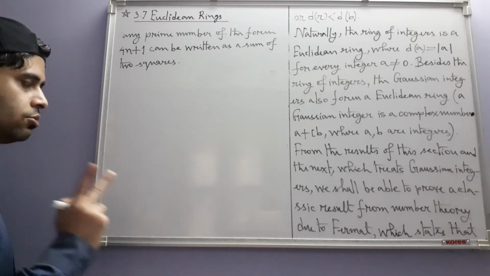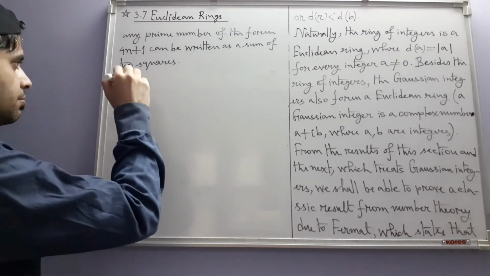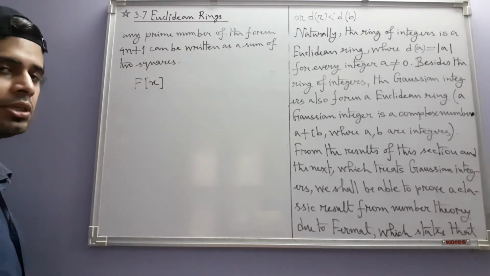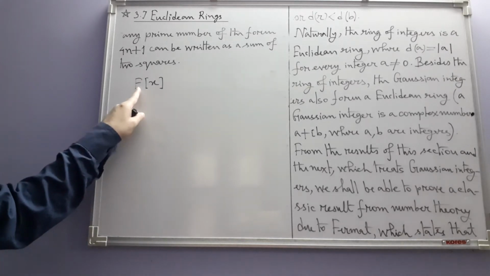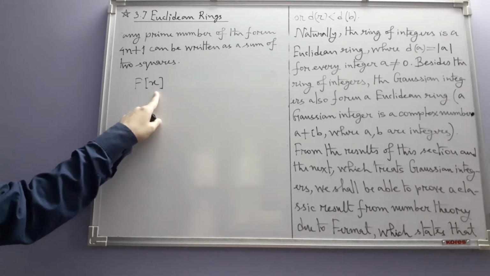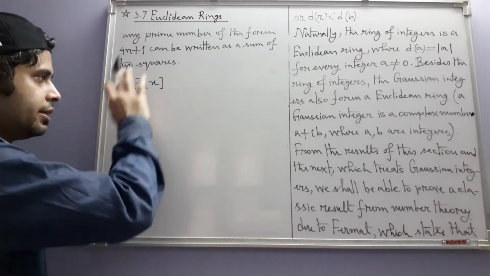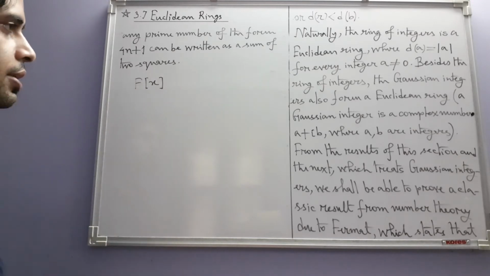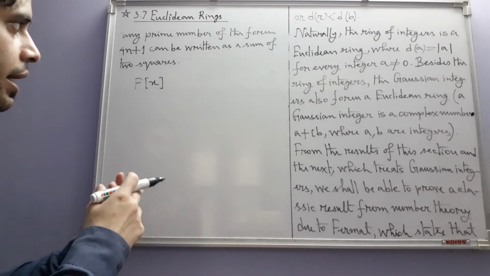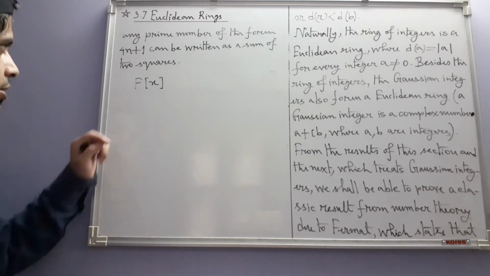And apart from these two examples of Euclidean rings, there is one more example which is very important. It is the ring of polynomials in one variable where the coefficients come from a field. This also turns out to be a Euclidean ring with its own d function. This ring and its generalizations with many variables are very important in algebraic geometry, and also in algebraic number theory.